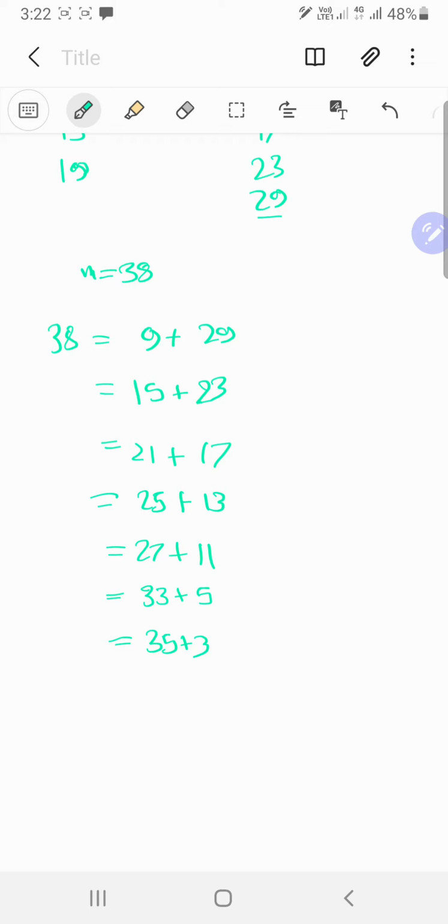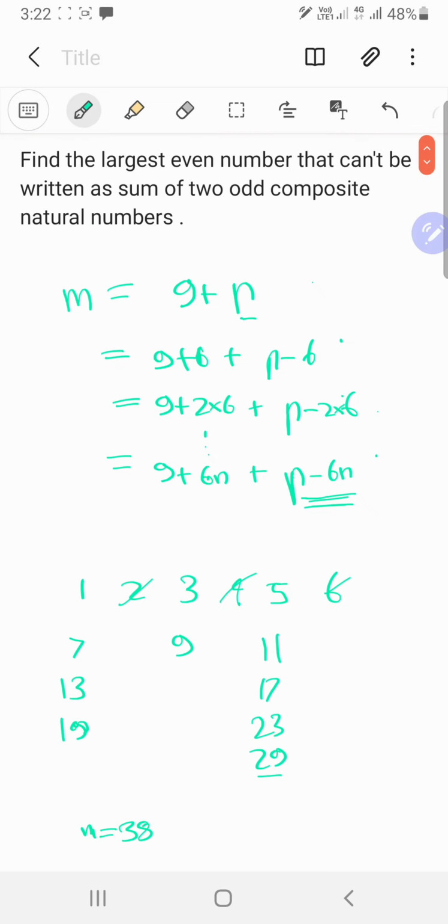So if we want to express this as the sum of two odd composite numbers, then the first odd composite number should be one of these values. But as we saw, if that number is one of these values, the other number will be one of these values, and in fact all of them are either 1 or prime. So what that means is that this in fact cannot be written as the sum of two odd composite natural numbers. And we are done. So I will see you in the next video.